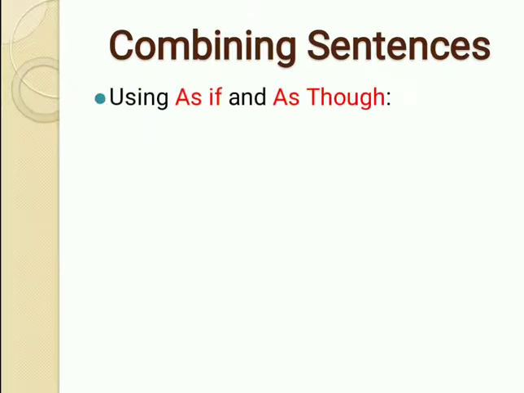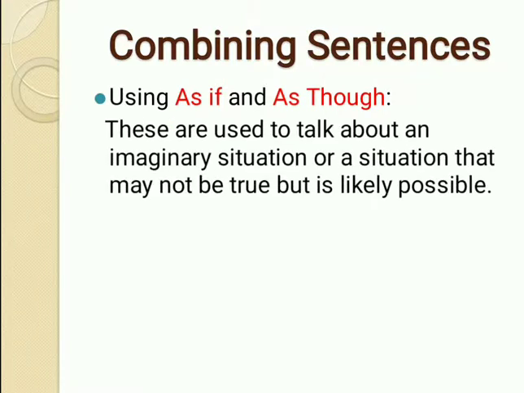So the first is if we use conjunctions such as as if and as though. Let's first understand where to use as if and as though. These are used to talk about an imaginary situation or a situation that may not be true but is likely possible. See, they are used to talk about an imaginary situation, any situation which we just imagine. Or they are also used when we talk about a situation that may not be true. It may be false also, but it can likely be possible also.